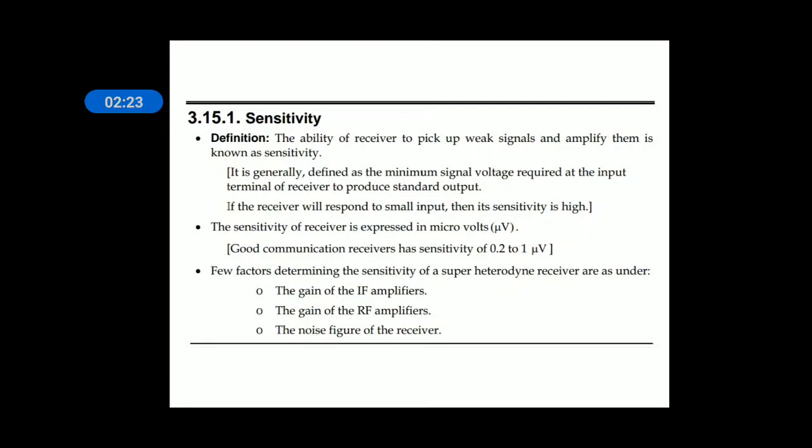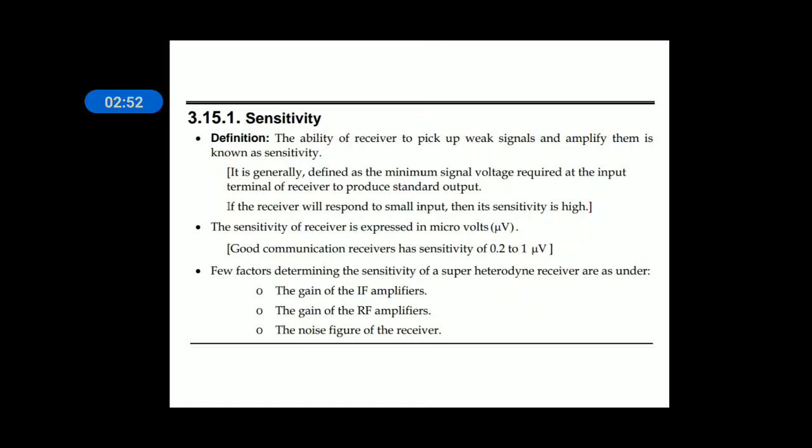If there is a receiver, it should sense the weakest signal. If a receiver senses the weakest signal, then that is a good receiver. If a receiver does not sense all the signals, that is not a good receiver. Whenever signals are coming towards the receiver and they are strong, every receiver is able to detect them.